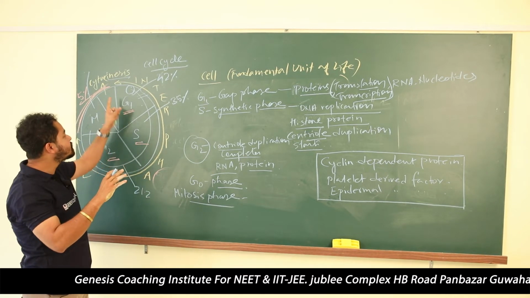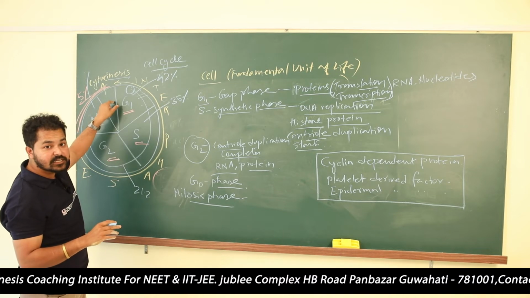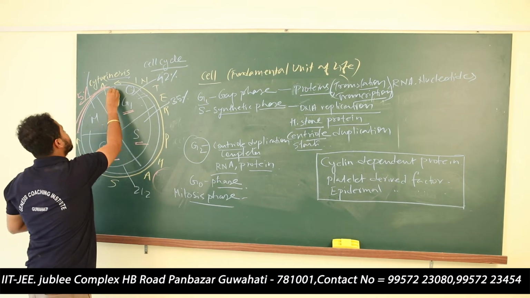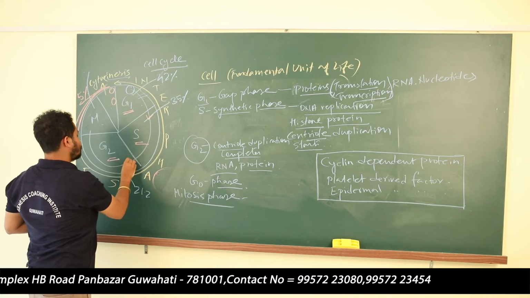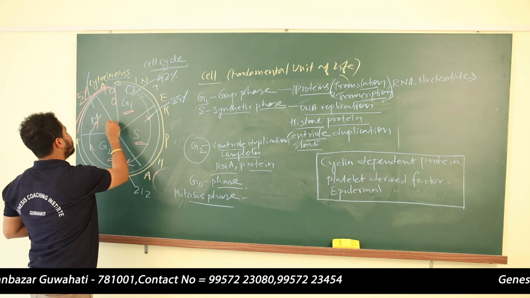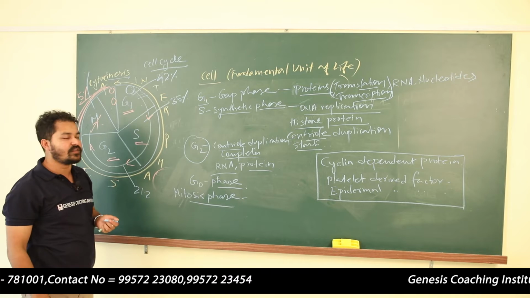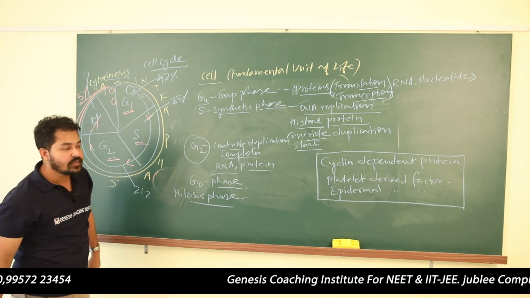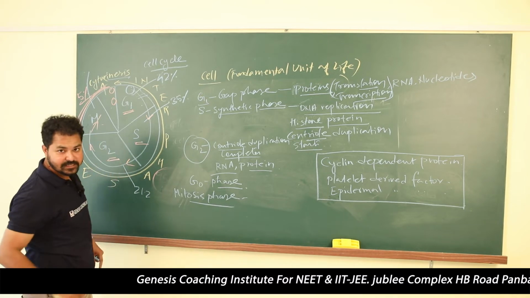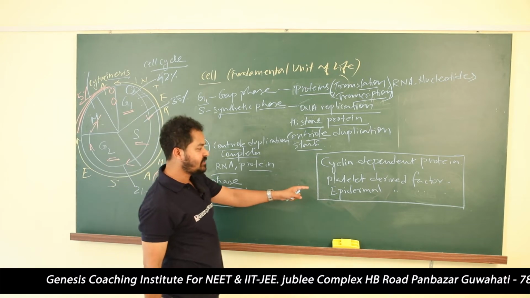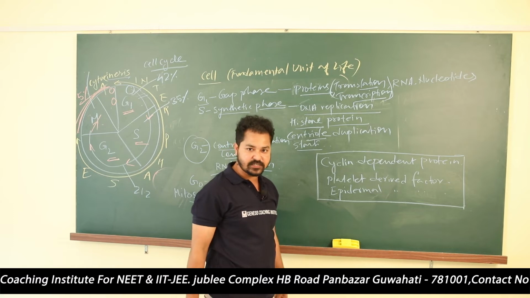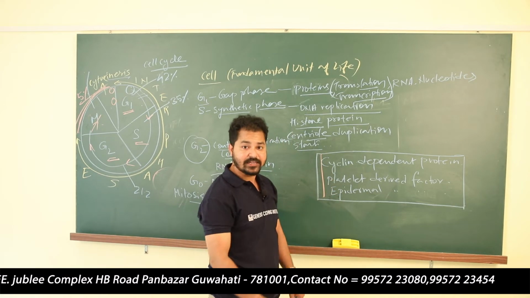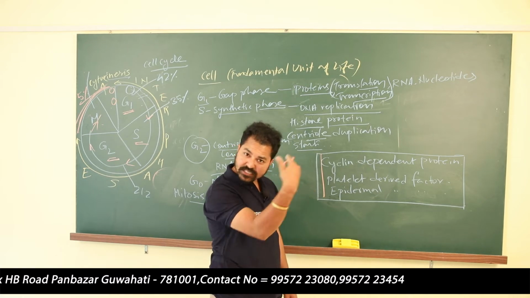From one cell 2 cells are produced. Now these 2 cells produced after going through the G1, S, G2 and M phases, they need to divide further or not. It will be guided by these factors, platelet derived factor, epidermal derived factor. These factors will encourage cell division.